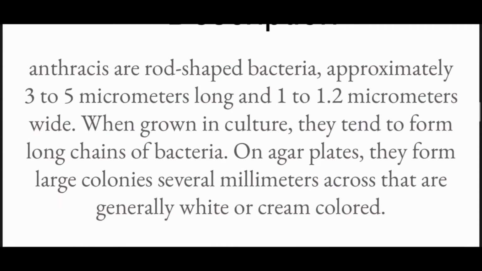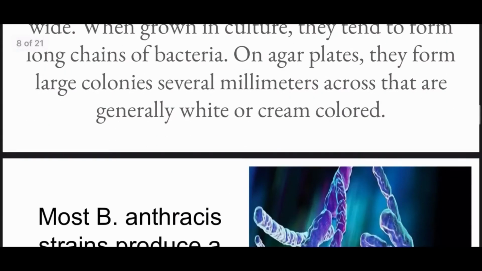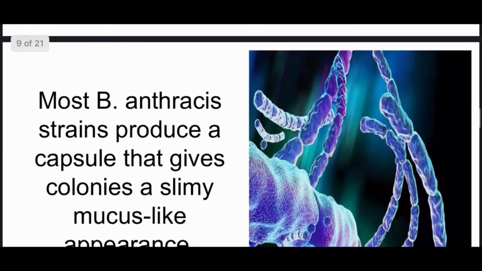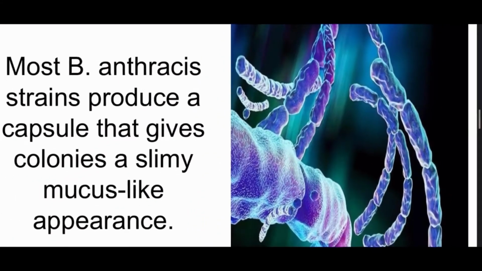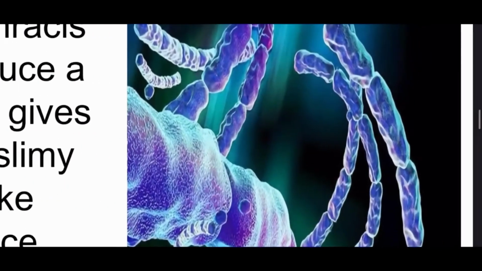On agar plates, they form large colonies several millimeters across that are generally white or cream colored. Most B. anthracis strains produce a capsule that gives colonies a slimy, mucus-like appearance, and there is a diagram of it like this.